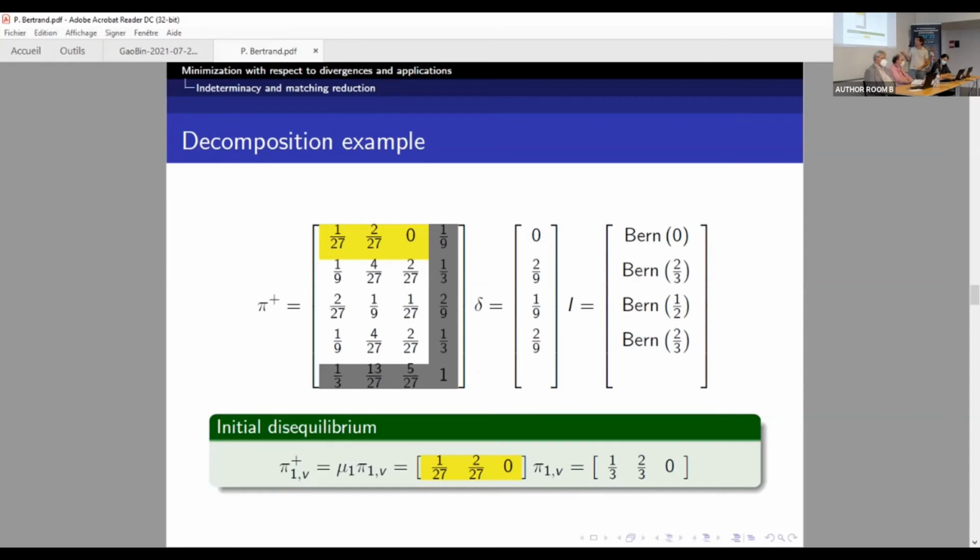So the disequilibrium is this one, 1/3, 2/3, 0. What it is in the end, it's only the disequilibrium on the first line that we normalize to get equal to 1. And so there is a part of 1/3, 2/3, 0, which is the first disequilibrium. The other part will always be the uniform law.